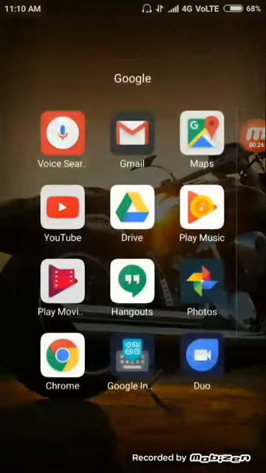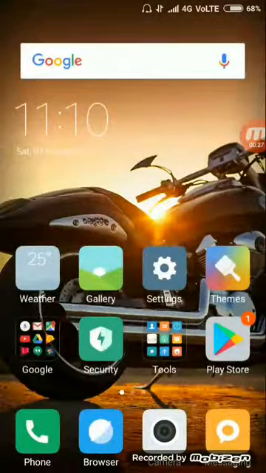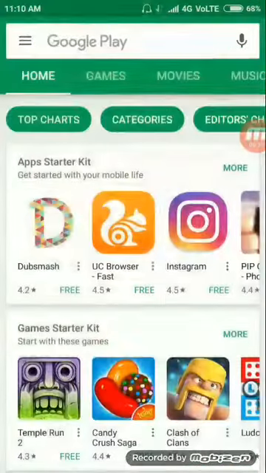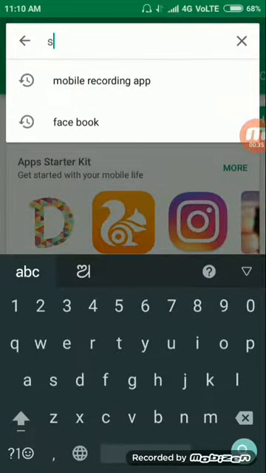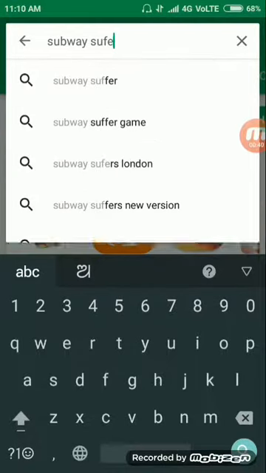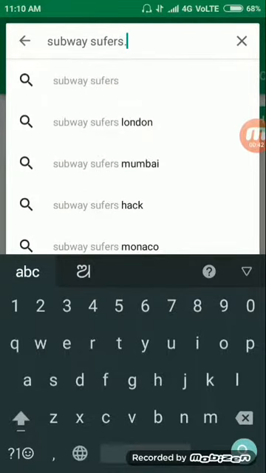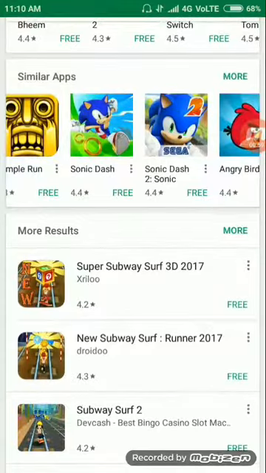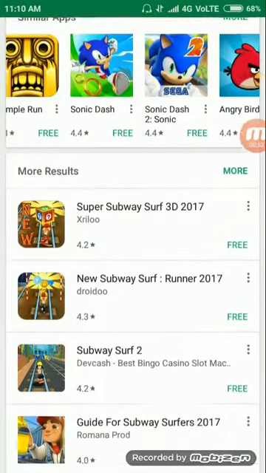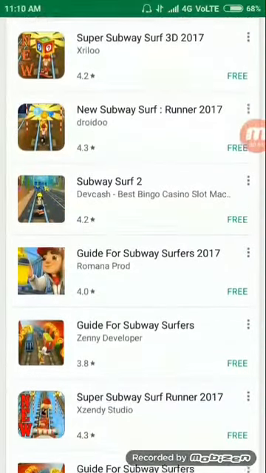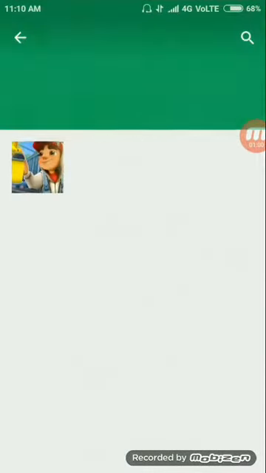then go to YouTube. Sorry, not YouTube. Play Store. Then type Subway Surfers. Okay. Then click search. Then it will show Subway Surfer 3D 2017, new Subway Surfer runner, Subway Surfer 2. They're all fake. So this is the guide for Subway Surfer.